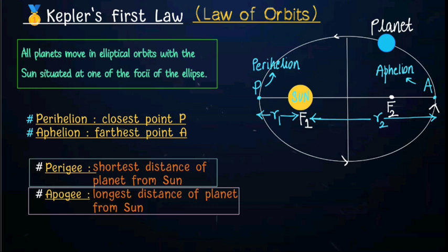Now, talking about two more terms, perigee and apogee. Perigee is the shortest distance of the planet from the sun, and apogee is the longest distance of the planet from the sun. R1 is the perigee and R2 is the apogee.